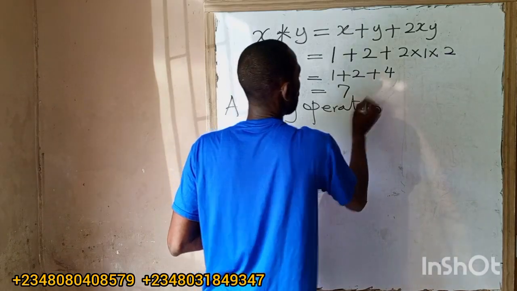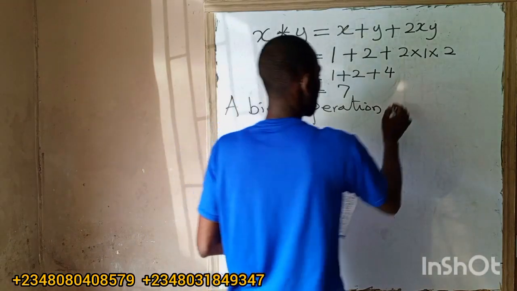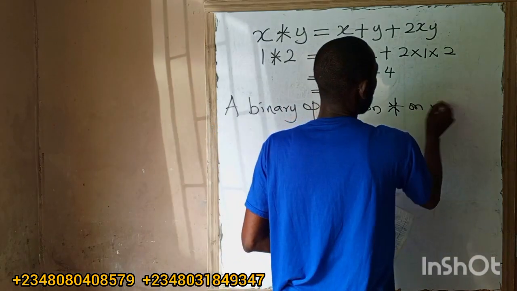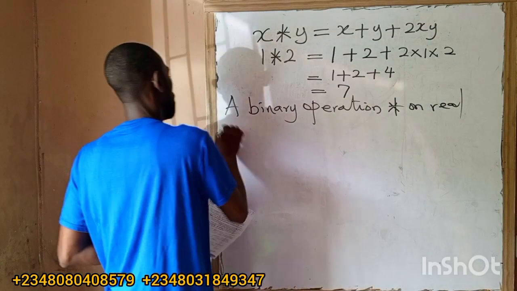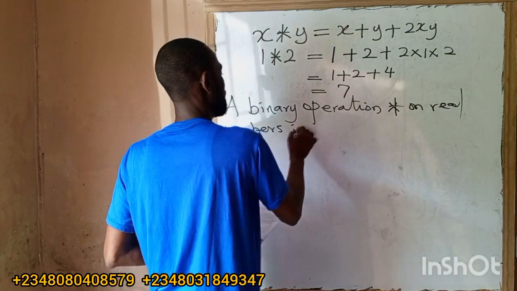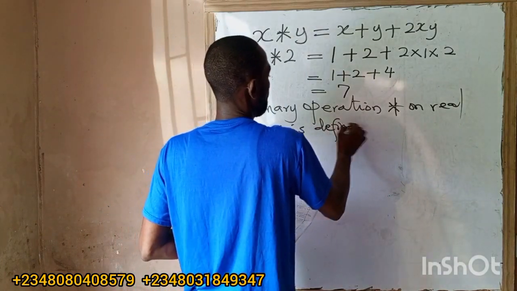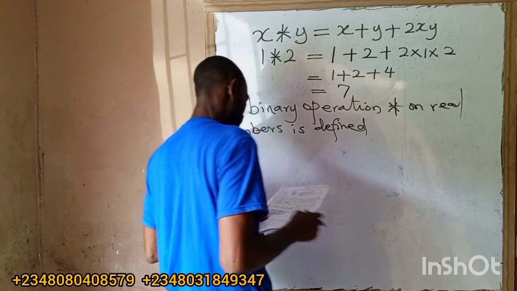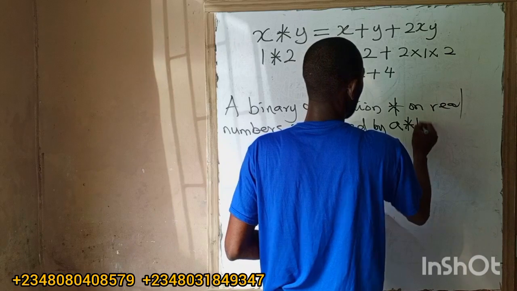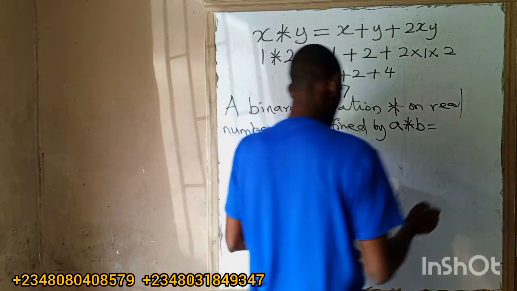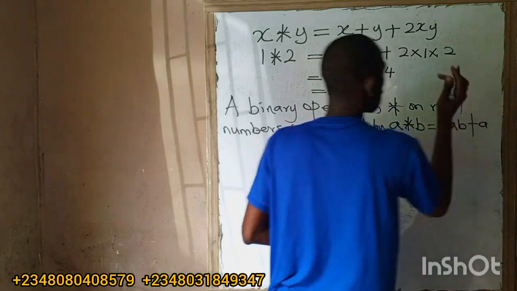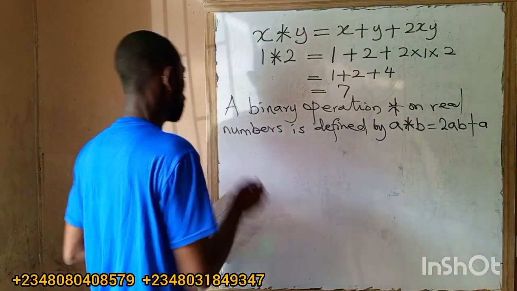A binary operation, with this symbol I want to use, on real numbers is defined by, for every A combined with B, 2AB plus A.